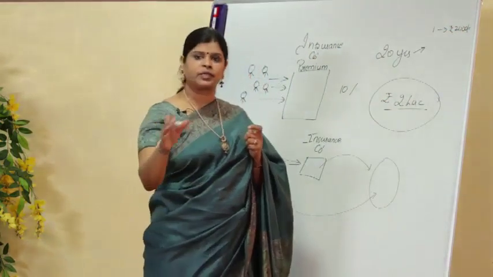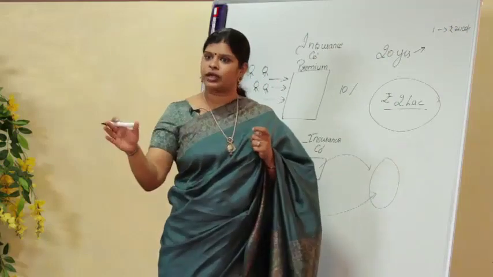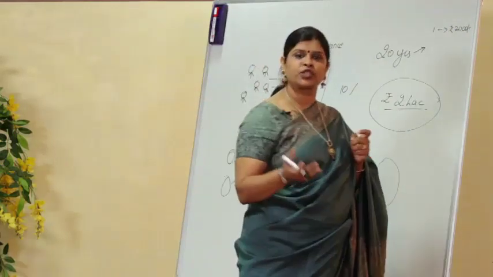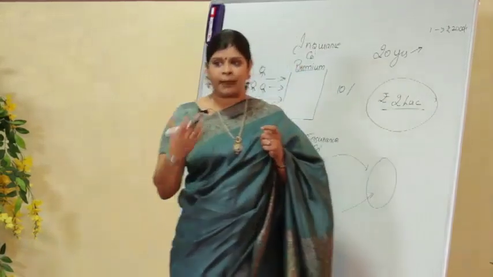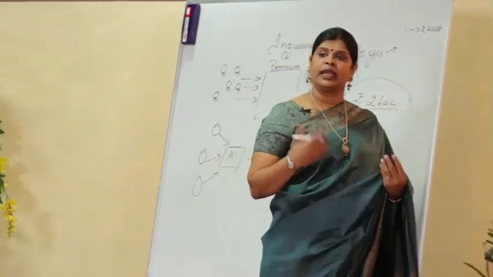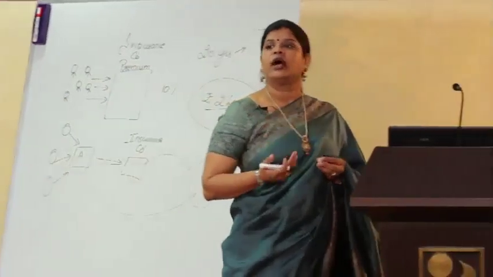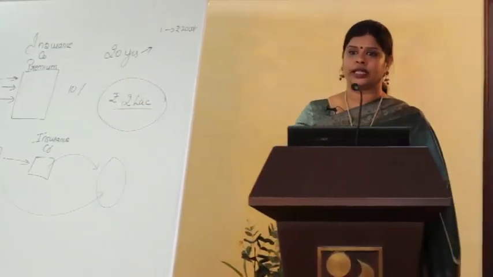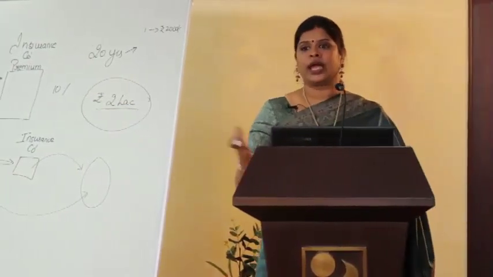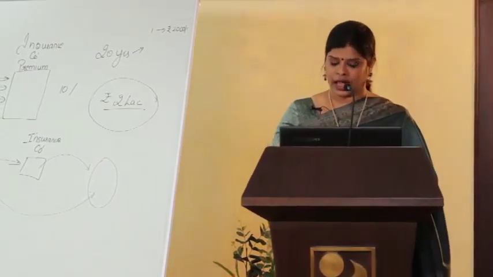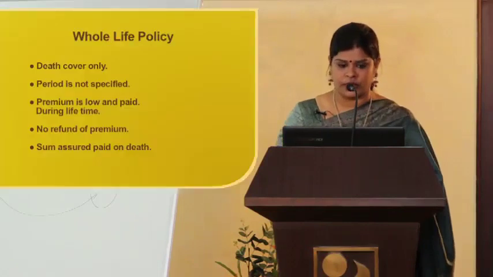Once the premium is paid, once the year is gone, the premium is also lost. So nothing is going to come back to me. It is as good as I have safeguarded my life with this 2,000 rupees. So term assurance doesn't return anything in the form of bonuses or any income. Then there is sum assured paid on death. As I said, in order to get the claim, I need to die under a term assurance policy.